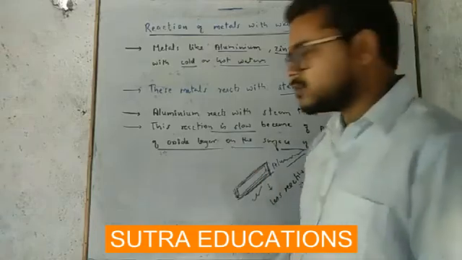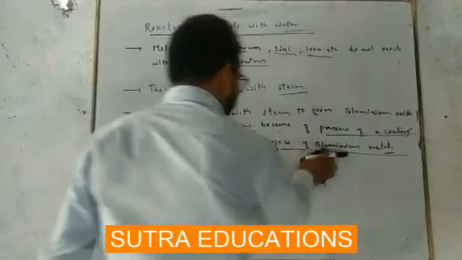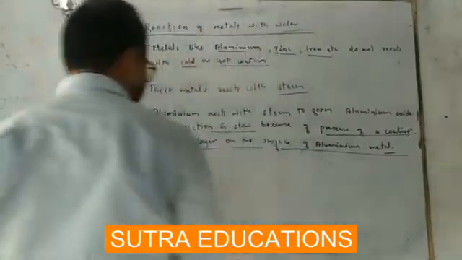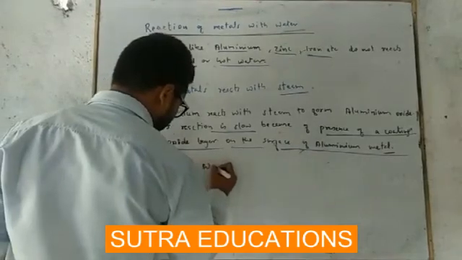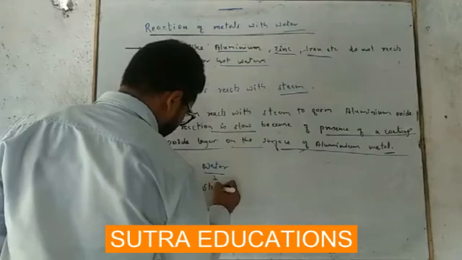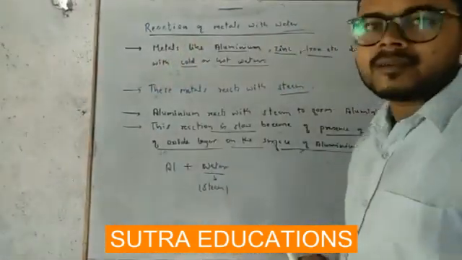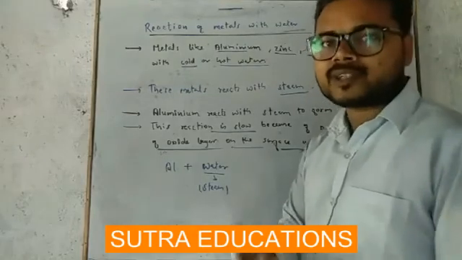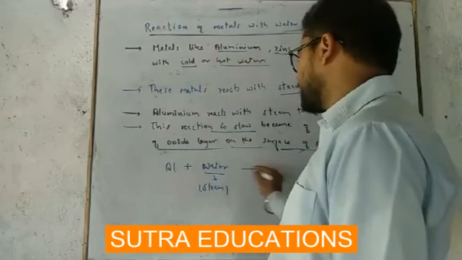Okay, so what will be the reaction? I am going to write the reaction. Reaction will be aluminum plus steam. Steam means water in its vapor phase.